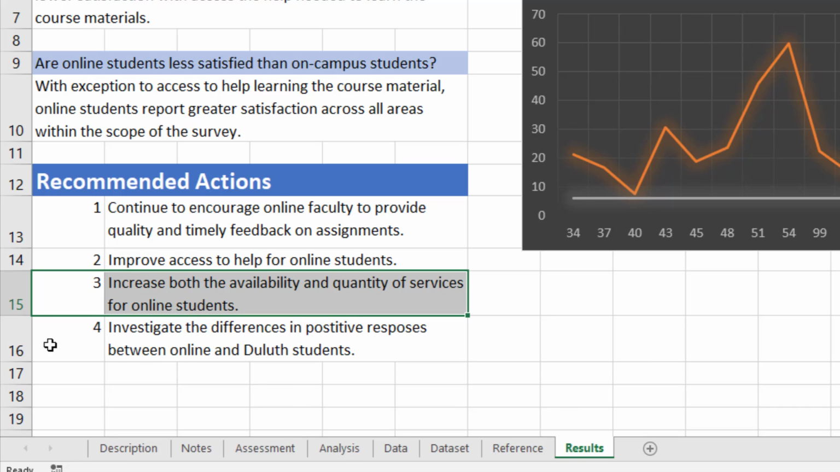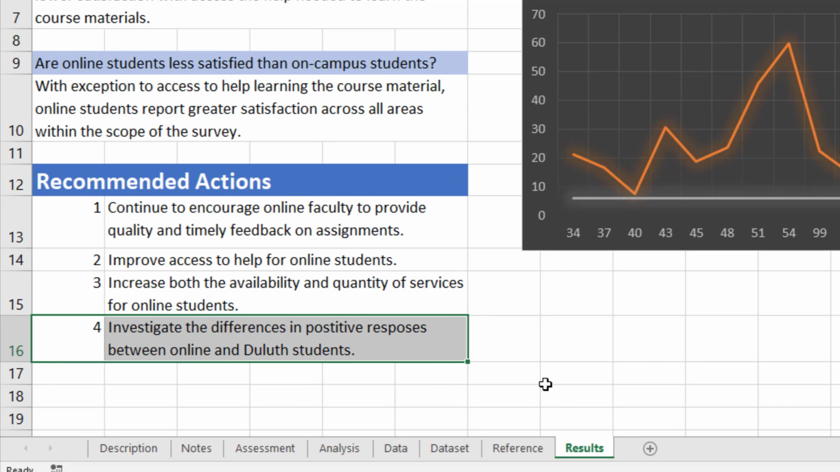And then another follow-up recommended action here is that we really want to understand the differences in the positive responses between online and Duluth students. It is curious that there's such a consistent difference between online students and on-campus students in terms of their favorable response to these 16 survey questions. So we should take a closer look at that. That could be a continued study to understand why online students are responding more favorably than on-campus students to these questions.